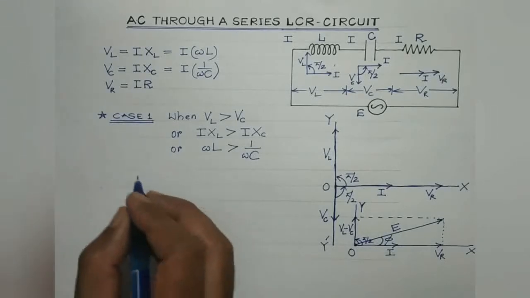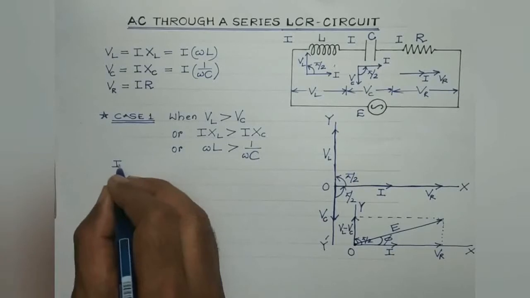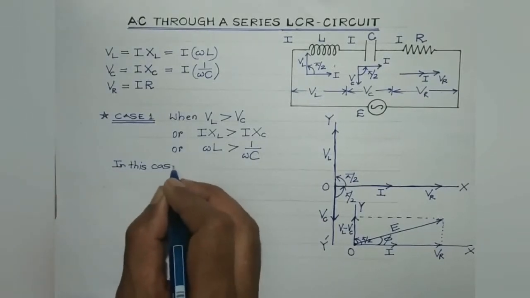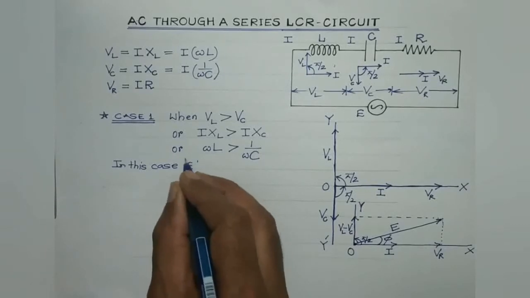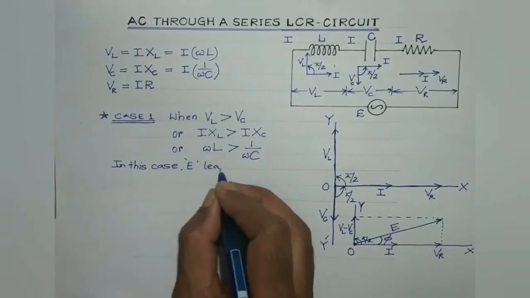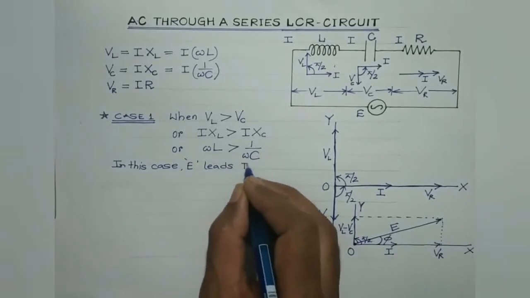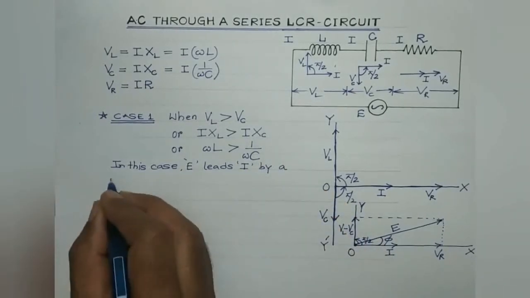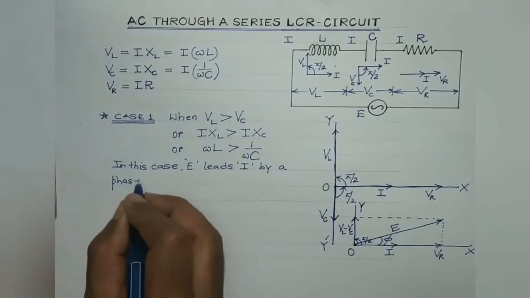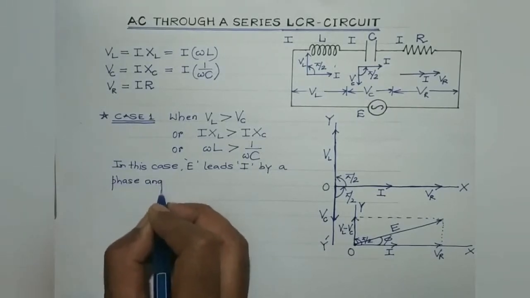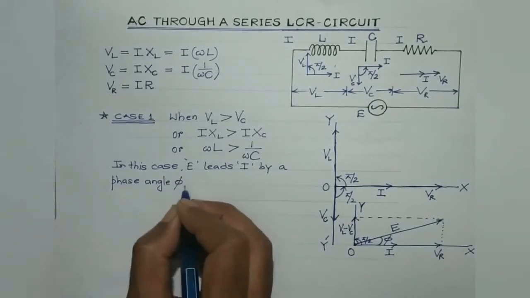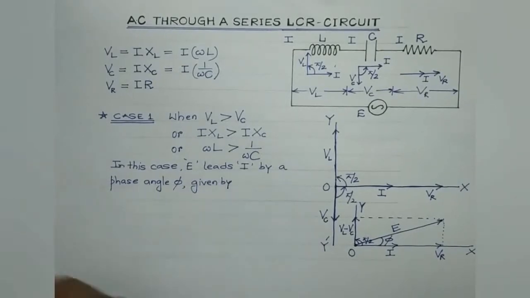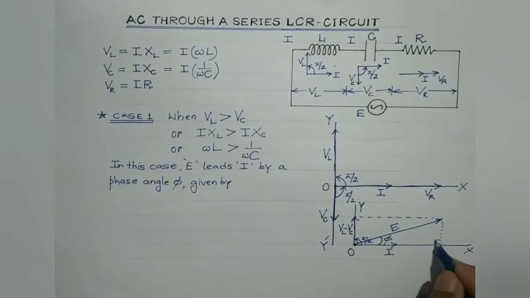So therefore, it's pretty clear that in this case, EMF E leads current I by a phase angle phi, given by, now look, it's a right angled triangle, isn't it?